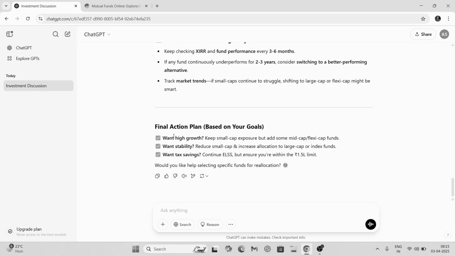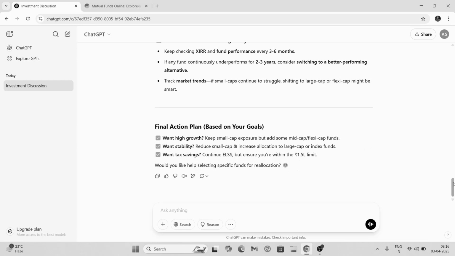Then final action plan: want high growth, keep small cap exposure, which I am doing, keep doing. But add some mid cap, flexi cap funds here. Now it is giving me this advice, so I will think about it, but later on in the future. Want stability, then large cap or index funds. Want tax saving, then continue ELSS. Would you like help selecting specific funds for reallocation? No, I don't want that right now. So for that, I will pass.